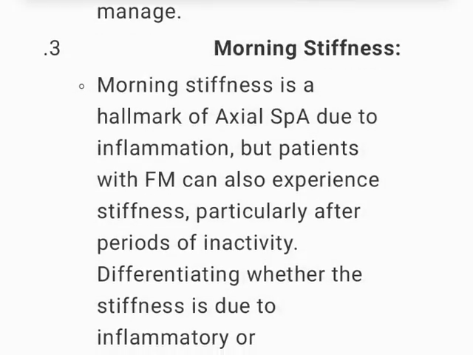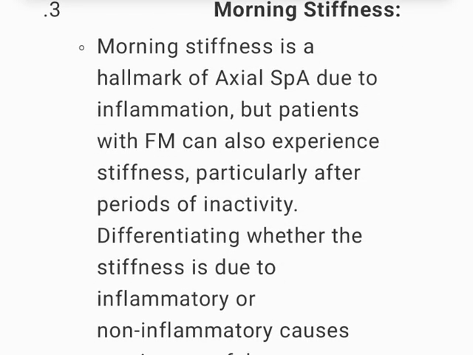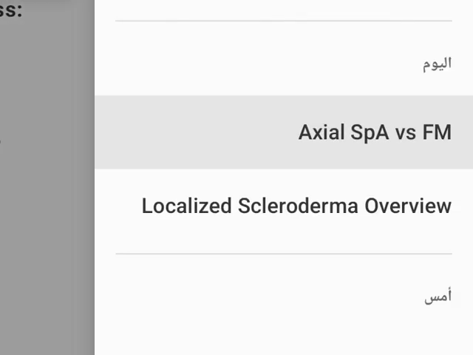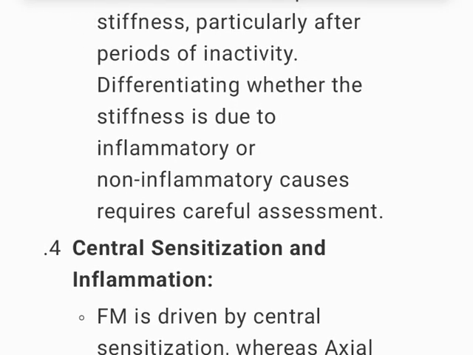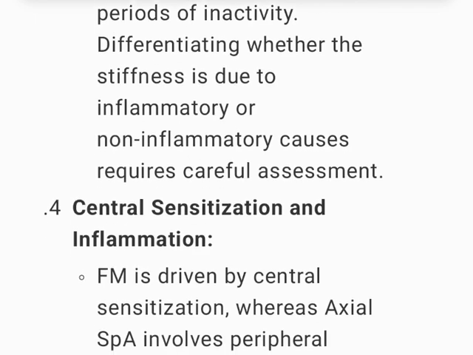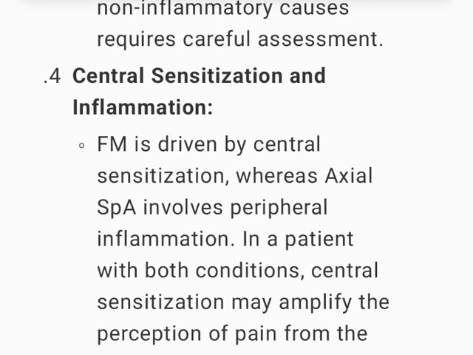3. Morning stiffness. Morning stiffness is a hallmark of axial SpA due to inflammation, but patients with FM can also experience stiffness, particularly after periods of inactivity. Differentiating whether the stiffness is due to inflammatory or non-inflammatory causes requires careful assessment.